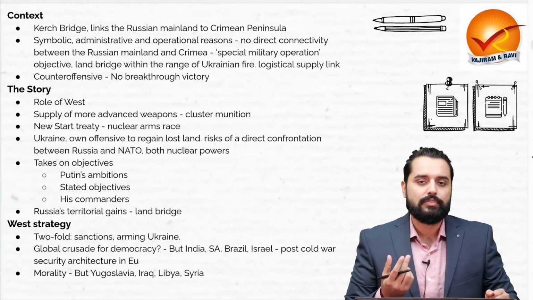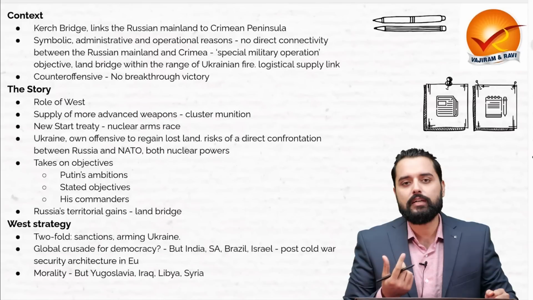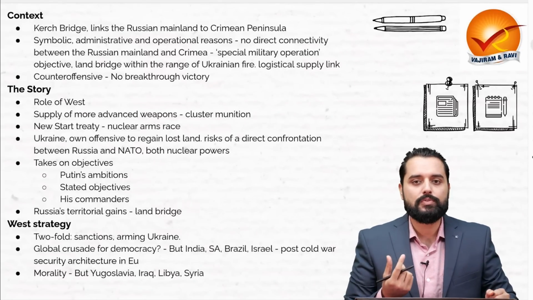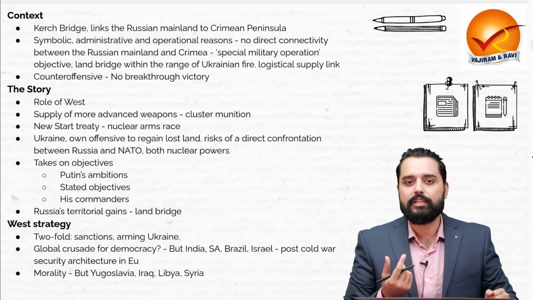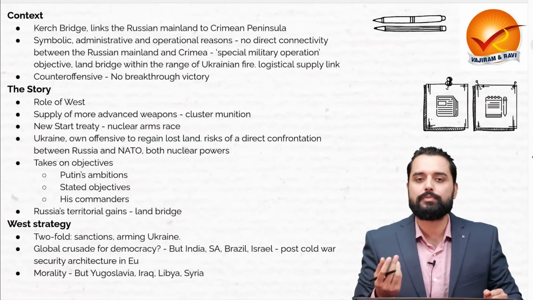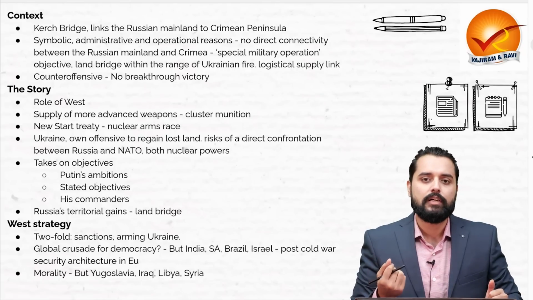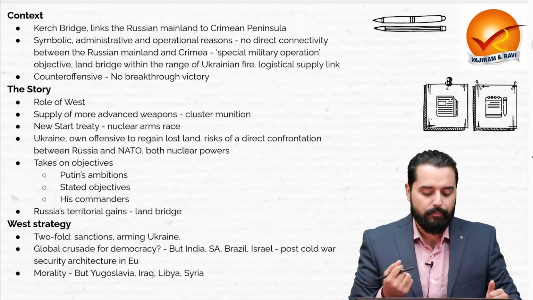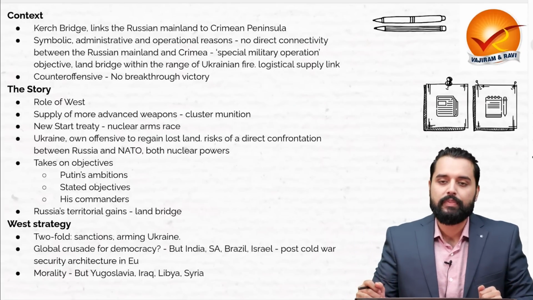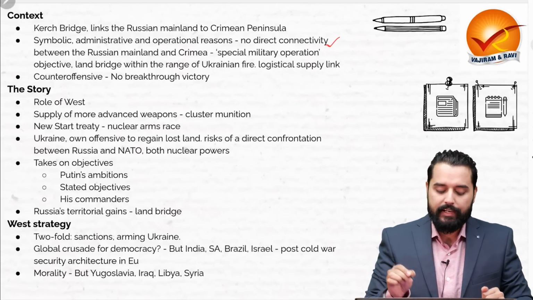This Kerch Bridge, this links the Russian mainland with the Crimean Peninsula. The Crimean Peninsula is not directly linked with the Russian mainland, and therefore Russia had tried to gain a land bridge after its special military operation that it started over a year ago. Now, there is a symbolic as well as operational importance of this Kerch Bridge because it provides the direct connectivity